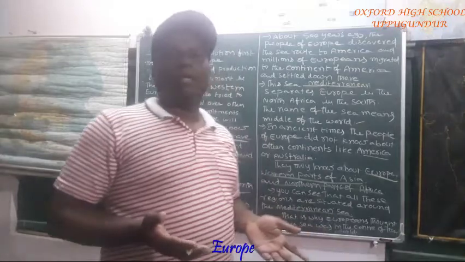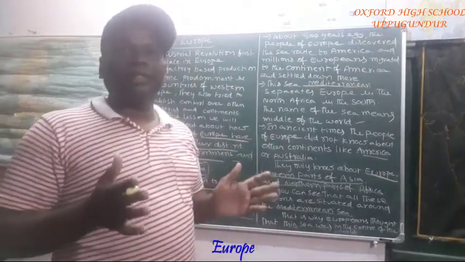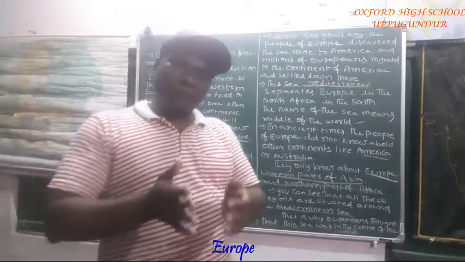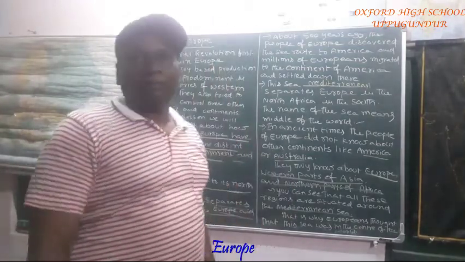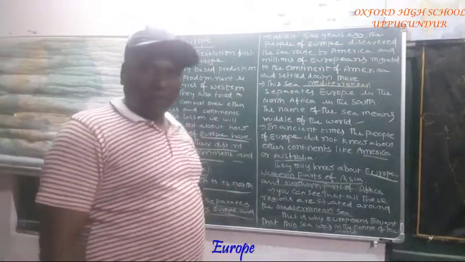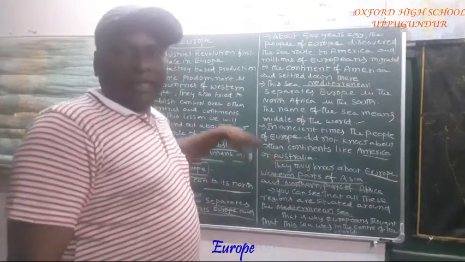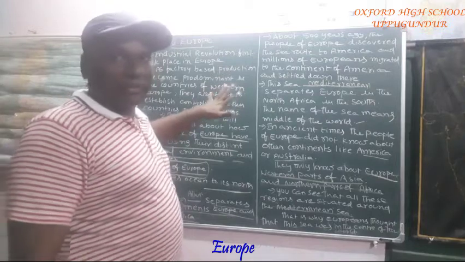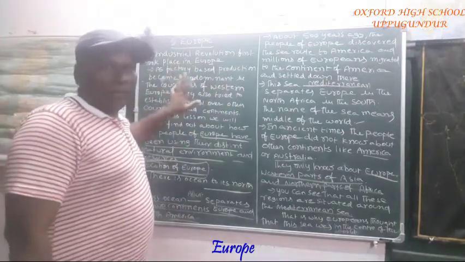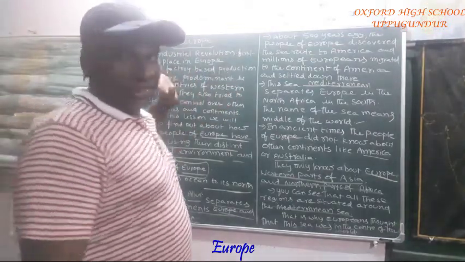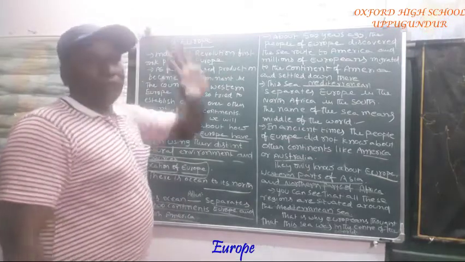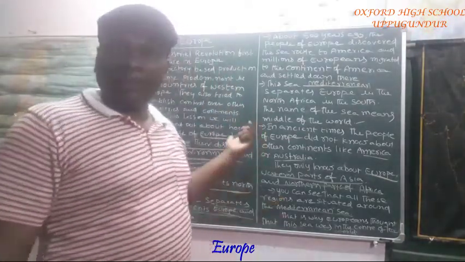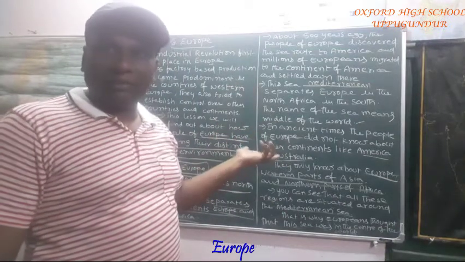Find out which oceans are flowing towards Europe. Observe all these things keenly in your map, and you will understand the lesson very easily. If you do not have the map, it is very difficult to understand this lesson. If you follow the map, it is very easy to grasp.